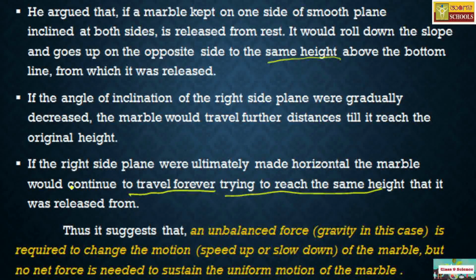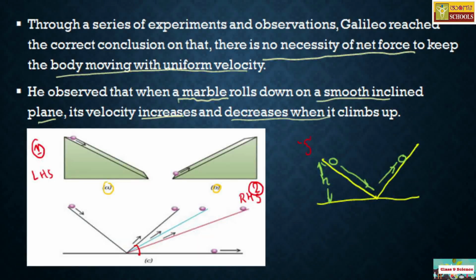Remember, when you make the second plane's angle zero, that is horizontal, as in the last portion of this picture, the ball would roll further and further trying to reach the same height.